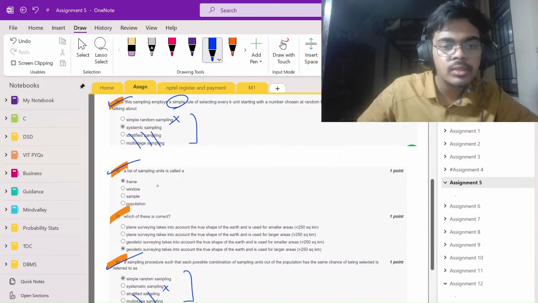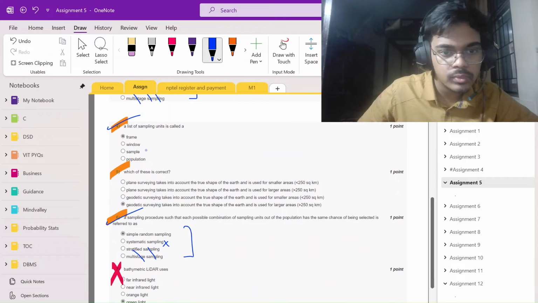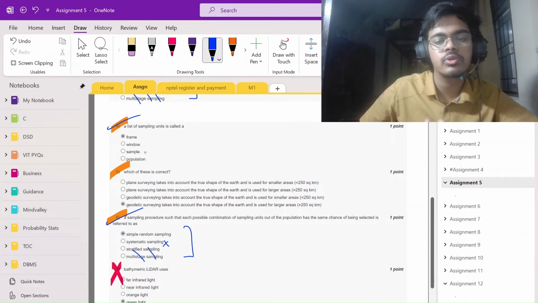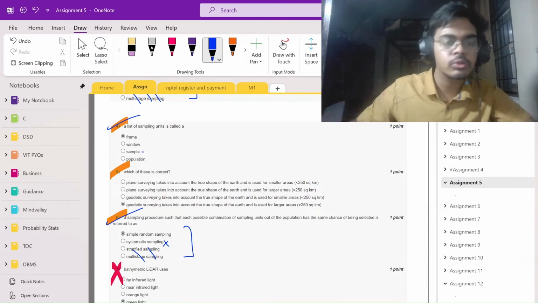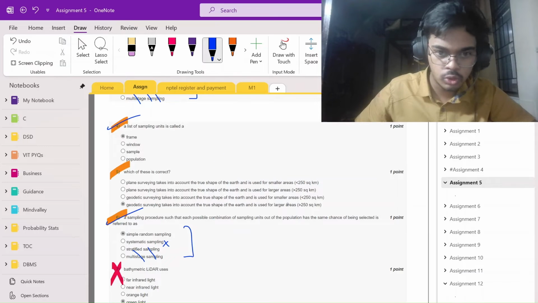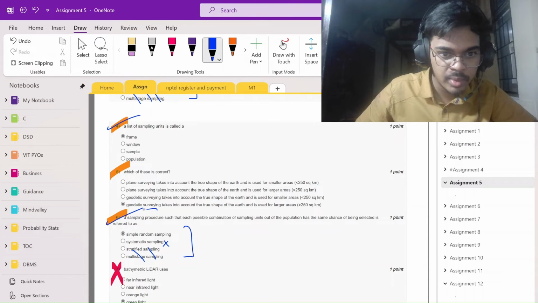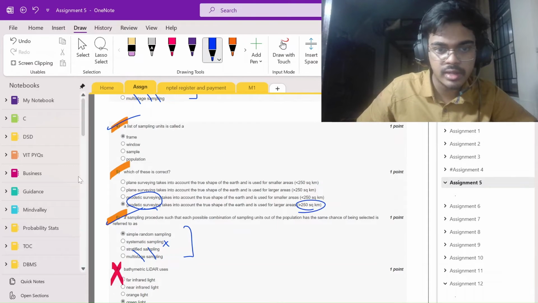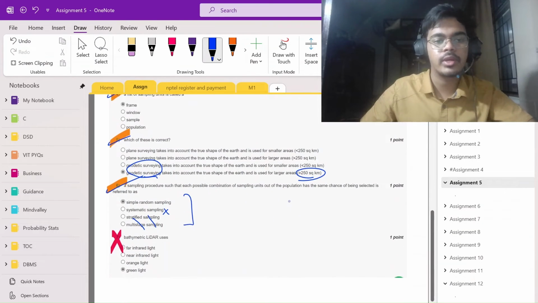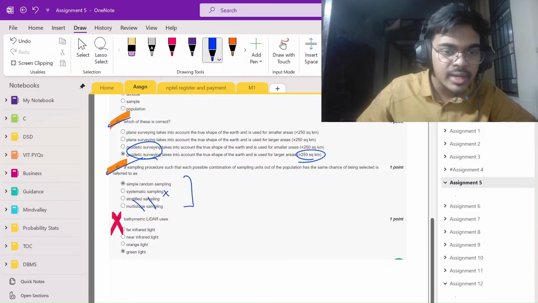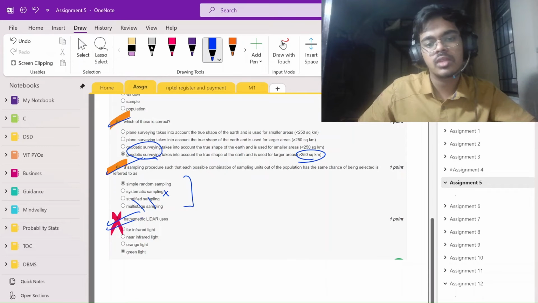This thing you have to remember. This is the definition of frame. Whenever you see this set of options, just put frame as the answer. No other question out of the 120 questions in the assignments has this set of options. Here remember geodetic and greater, that's it. This is the mnemonic as of now. Later, you have to rote learn this mnemonic on your part.